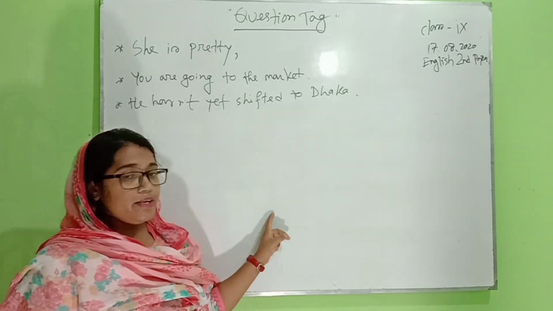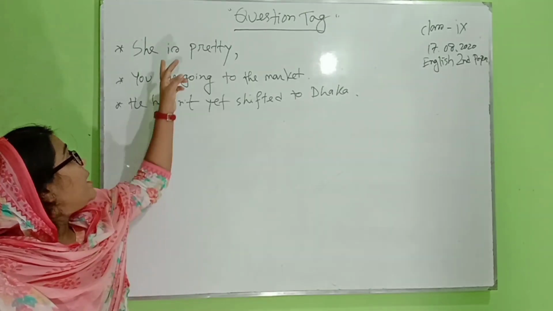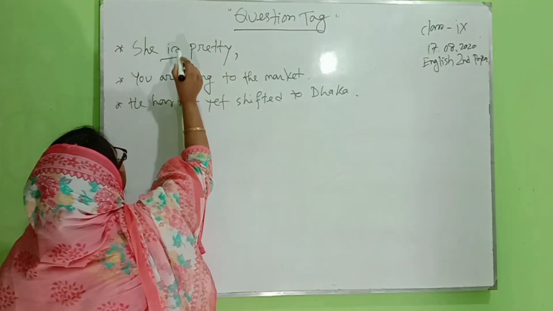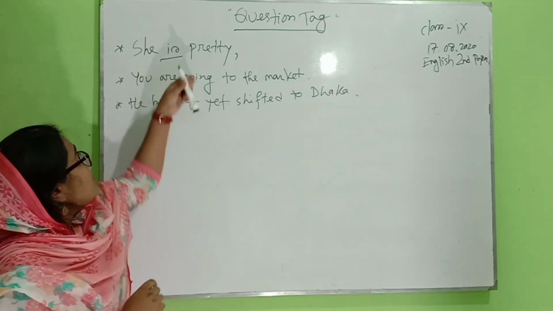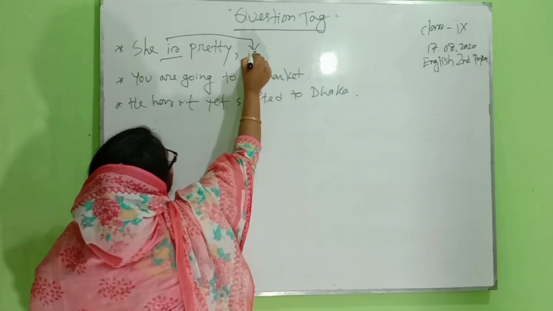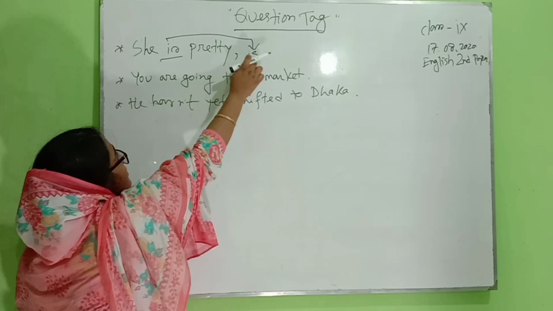So we add this "is" here. Okay, this "is" will move here.